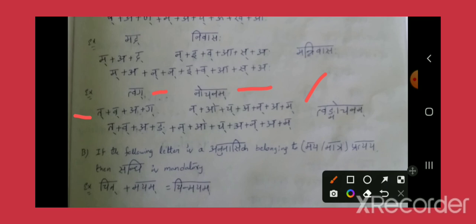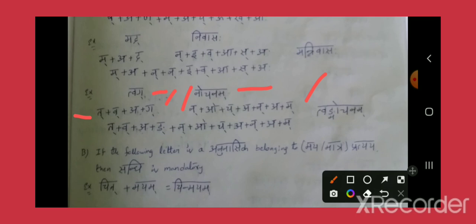Now, a Vargiya Vyanjana is followed by a nasal letter. So what will happen? Left hand side replacement will happen. This Gakara will be replaced by the corresponding nasal letter. Gakara belongs to Chavarga. What is the nasal letter for Chavarga? This is the nasal letter for Chavarga.